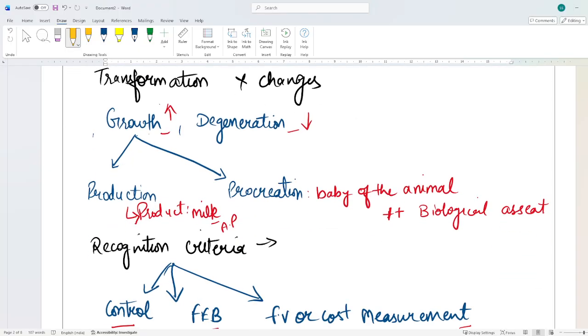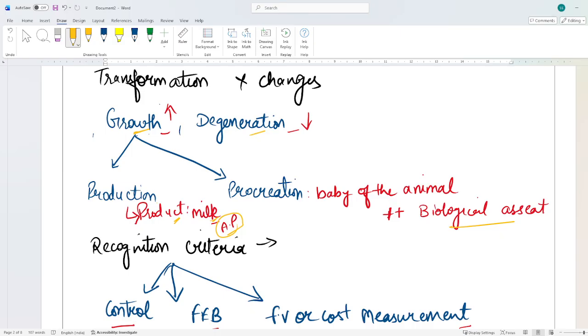Now we will see what can be the changes and what is the transformation. It can be growth or degeneration. Growth means any addition in the value, degeneration any decrease in the value. Growth can be because of production or procreation. What is production? Production means you are getting product, agriculture produce, which is milk in the case of cow. Procreation means the baby of an animal. In case of cow, you are getting a calf. So that is creation, an increase in biological asset. Degeneration means death of an animal or death of a plant, or the health of the animal is not good and it's not giving you any benefit, then it's degeneration.